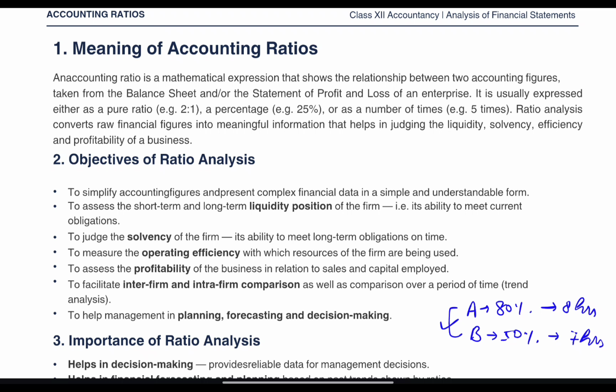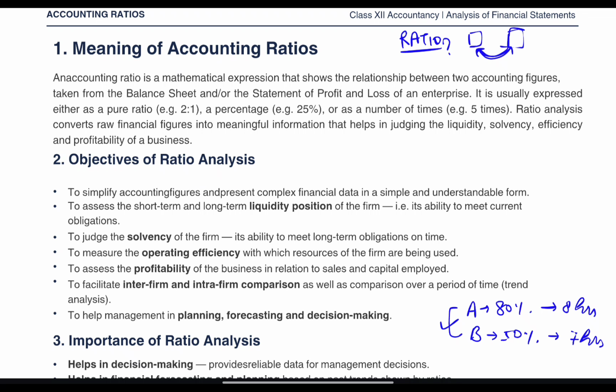Got it? So just like we need more information to compare phones, in business also we need ratios to understand the real pictures behind the numbers. First of all, what is ratio? Ratio is a mathematical expression which shows relationship between two accounting figures. So the relationship between two accounting figures will be shown by ratio. And now the question arises, why do we need ratio?